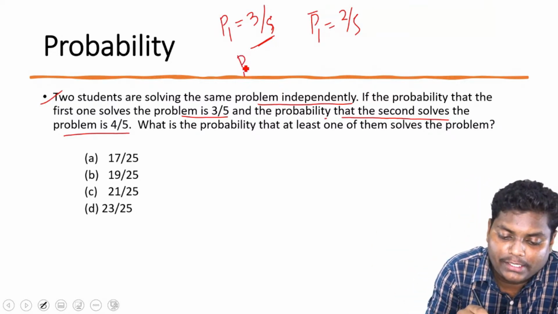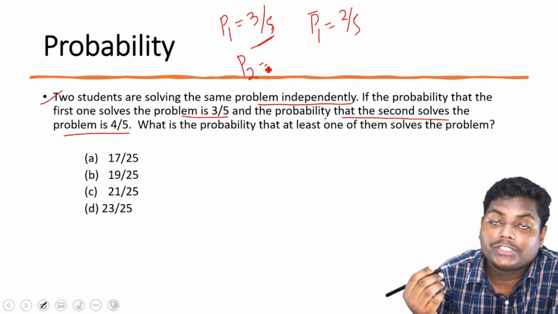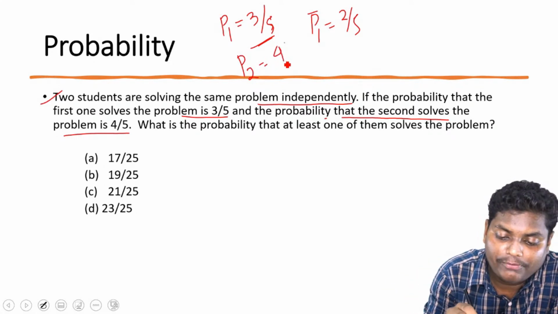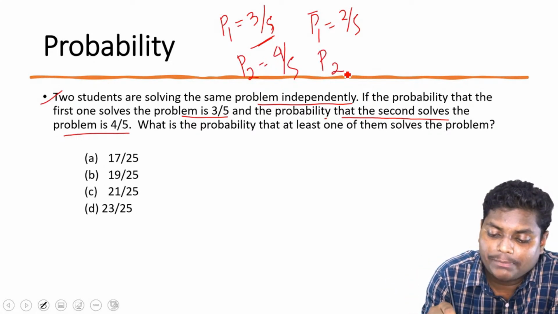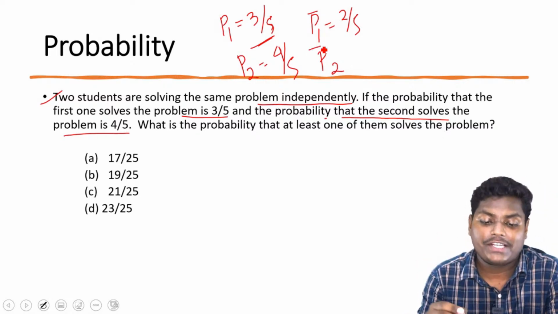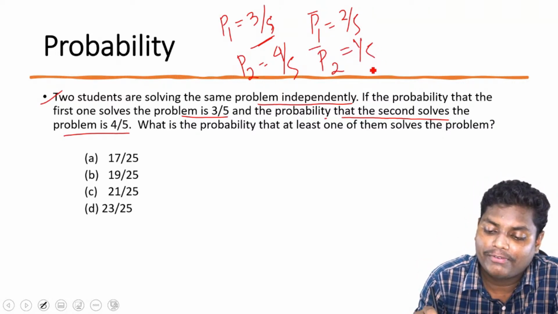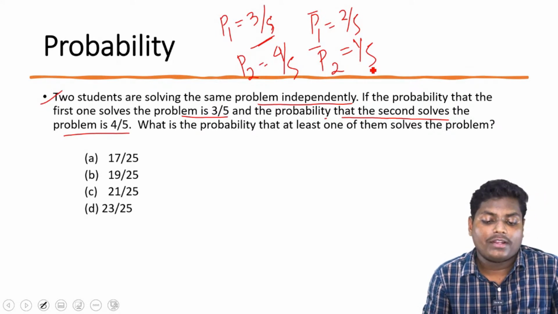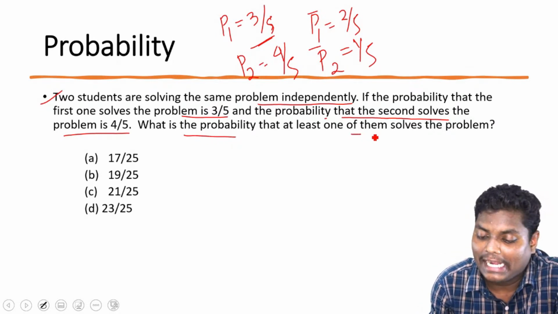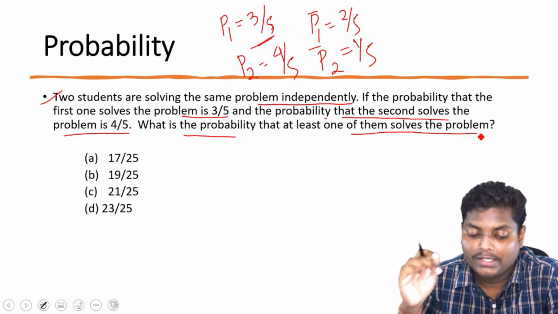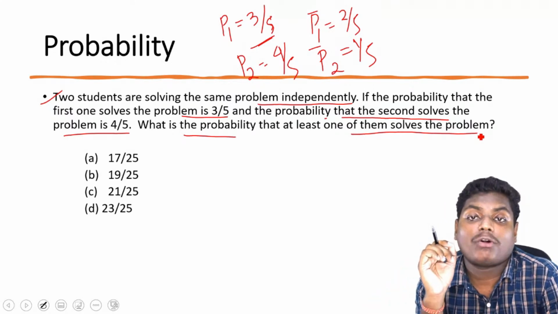Similarly, the probability of solving the question by person 2 is 4 by 5. So what is the probability that the second person cannot solve the question? It is 1 by 5. Okay. Now what does it want? It wants the probability that at least one of them solves the problem.